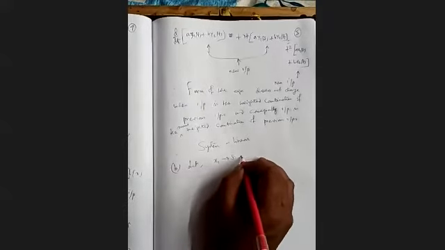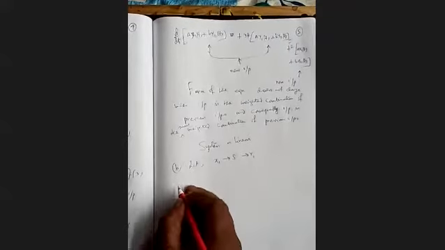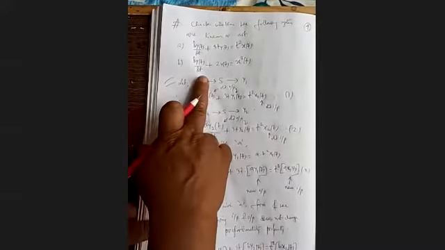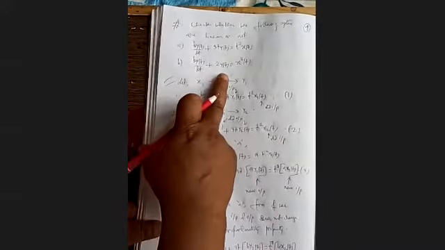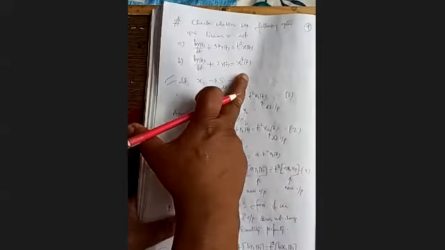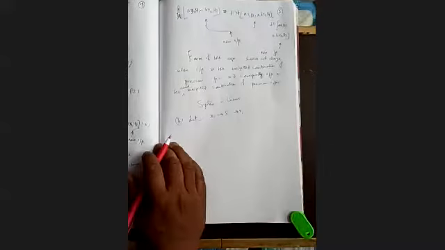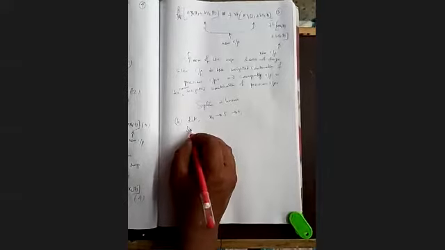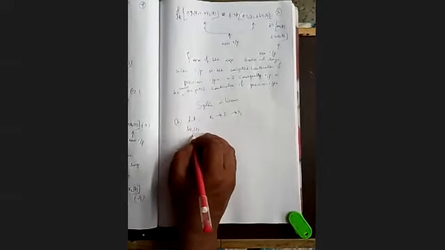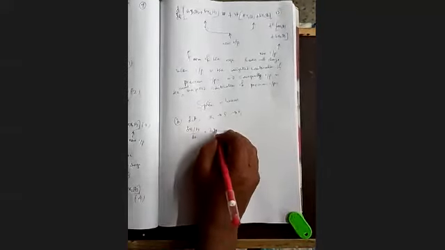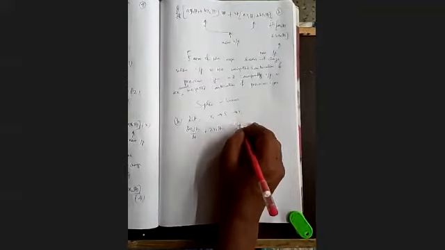Next problem. Again, let us apply x1 to the system and we get y1. The form of the equation in the second case is dy/dt plus 2y(t) equals x square(t). So following this, our equation will be dy1(t)/dt plus 2y1(t) equals x1 square(t).